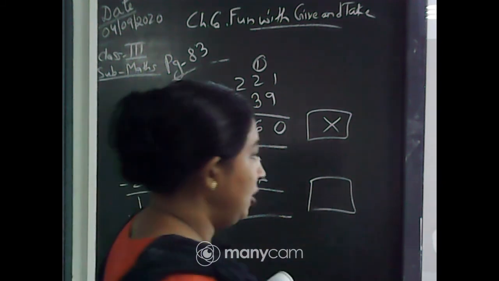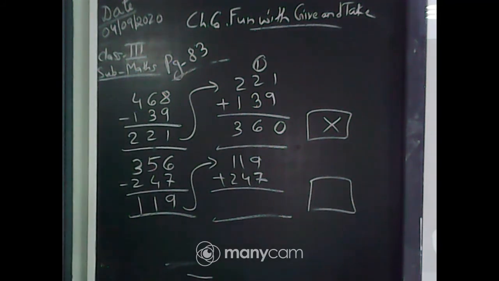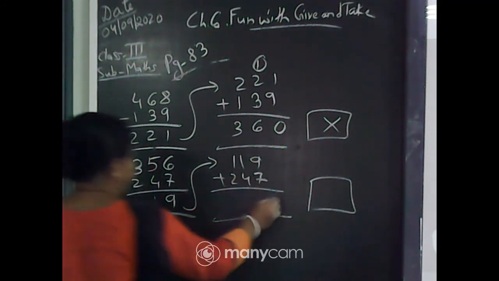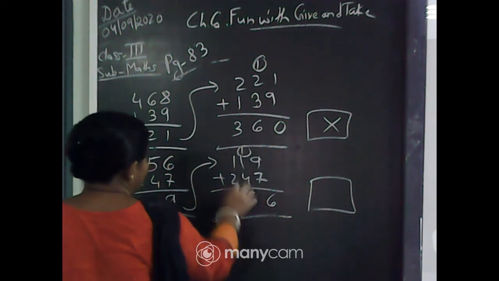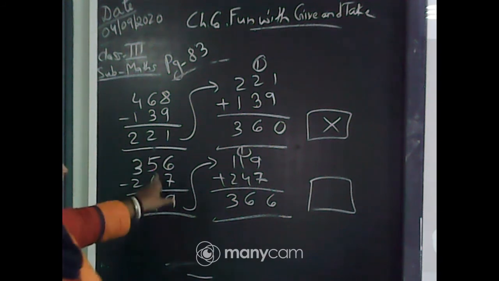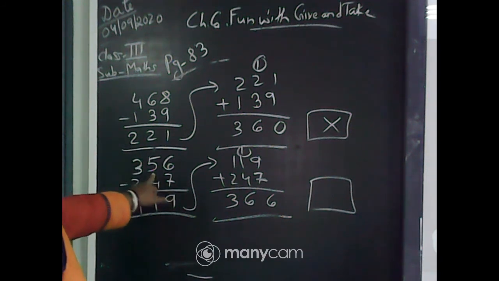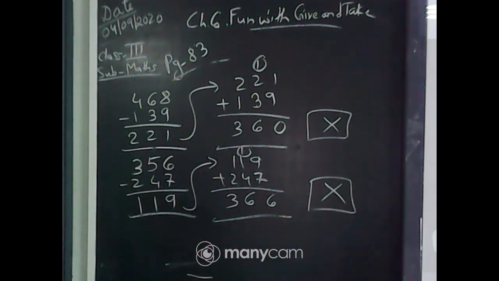You all are writing wrong. What will I write, tick or cross? See, 9 plus 7, 16, carry 1; 4, 5, 6 and 2 plus 1, 3. The answer is coming 366, whereas it should be 356, isn't it? So again it is wrong.